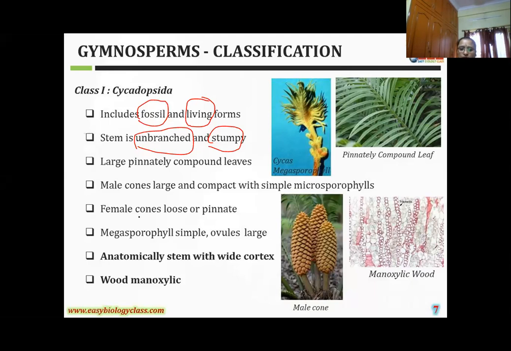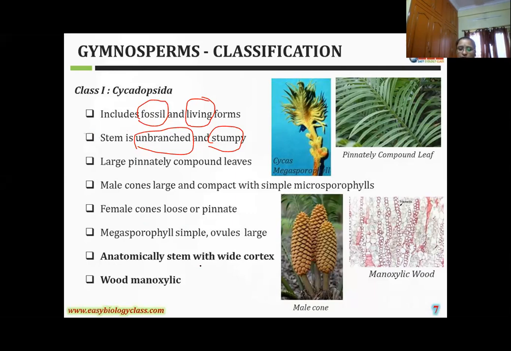What is produced in the female cone? Megasporophylls produce the ovules. These are very simple, and only the ovules are large in size. This is the reproductive organ, and these are the external features of this class.